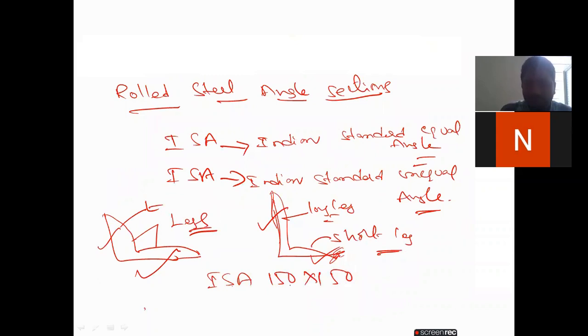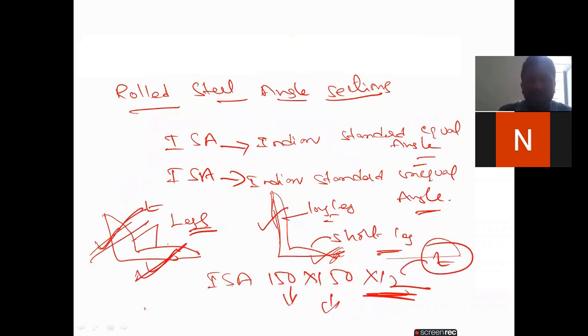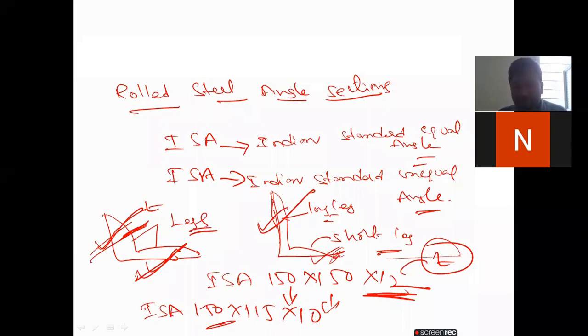That means 150 and 150 are the equal legs, and 12 is the thickness T. Same like that, we have unequal: for suppose ISA 150 by 115 by 10. That means 150 is this one, 115 is this one, and thickness is 10. So this is the rolled steel angle section.